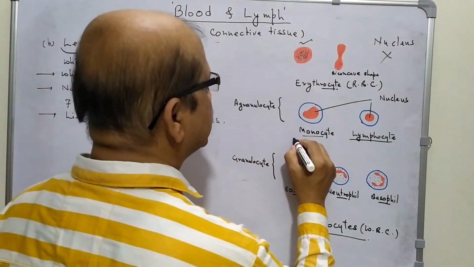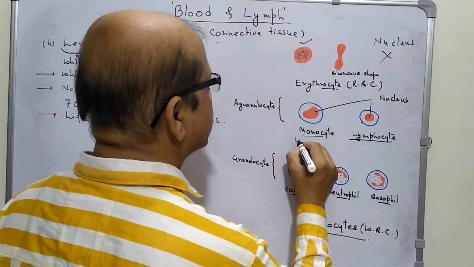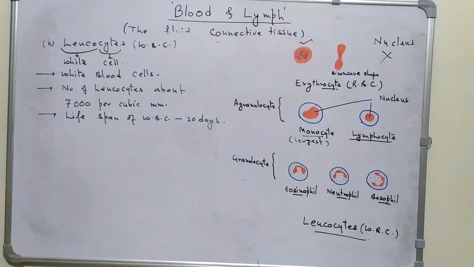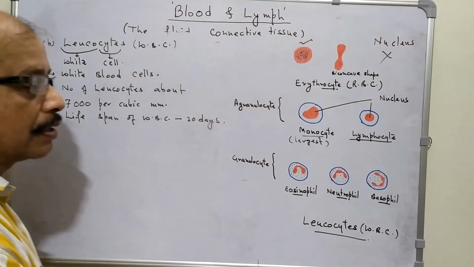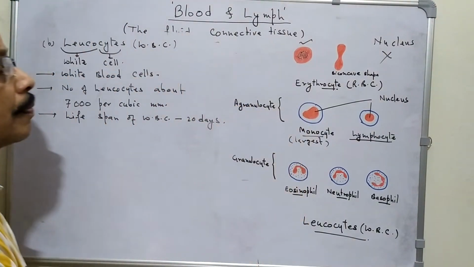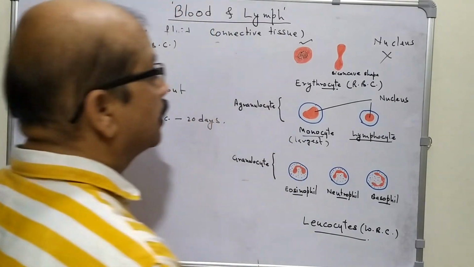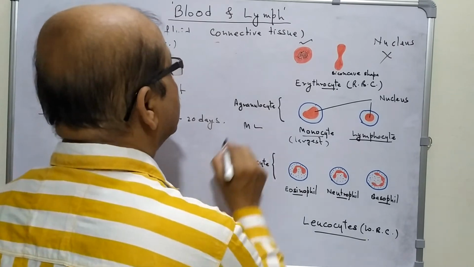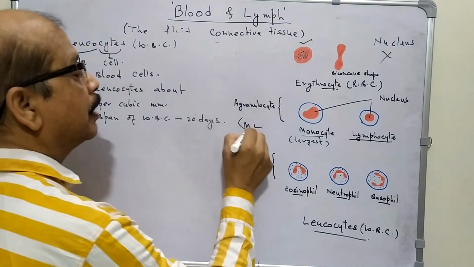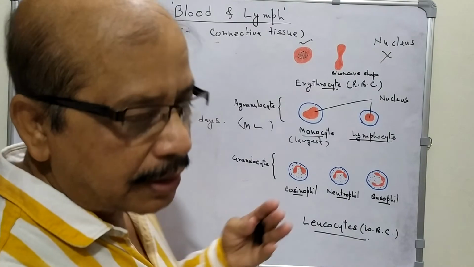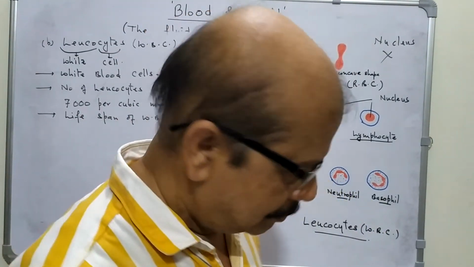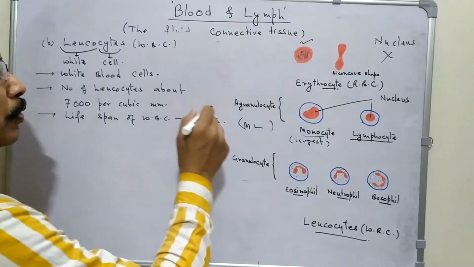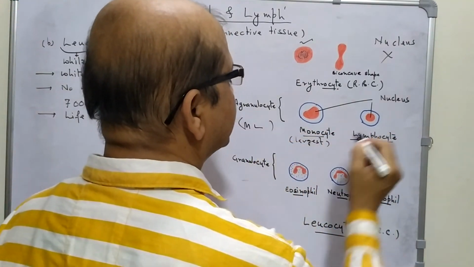Monocytes are the largest leukocytes. You can memorize agranulocytes as ML, you can name it Manohar Lal, for monocytes and lymphocytes.